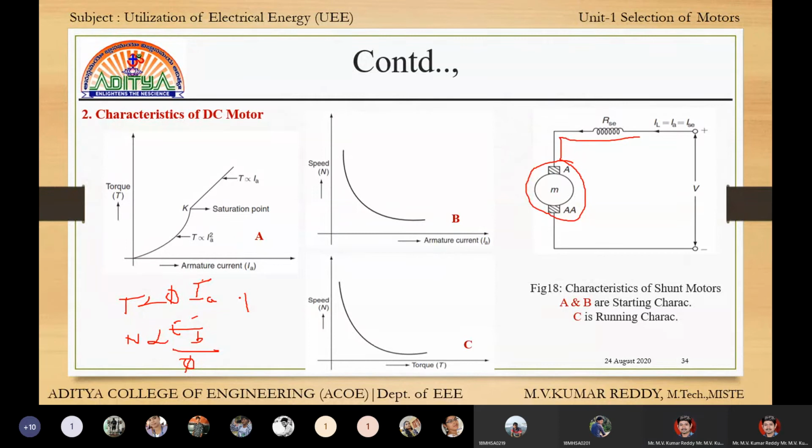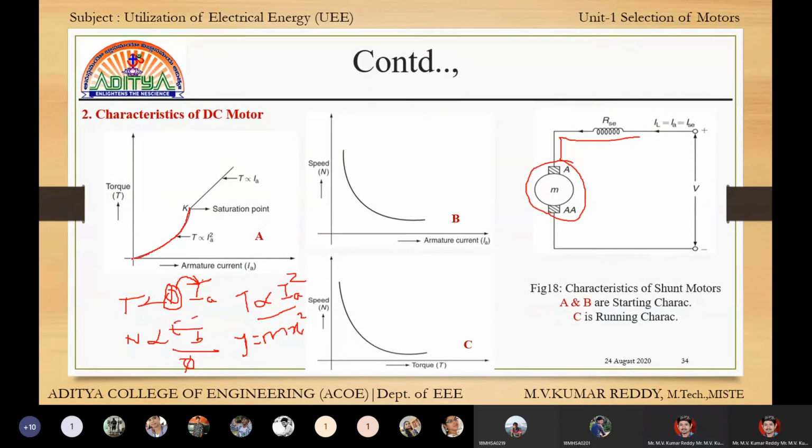Now if torque is proportional to IA square, that means the flux is also proportional to IA. Then this is the graph. Here T is proportional to IA squared, and this graph represents a parabola, y equals mx square, a parabolic path.